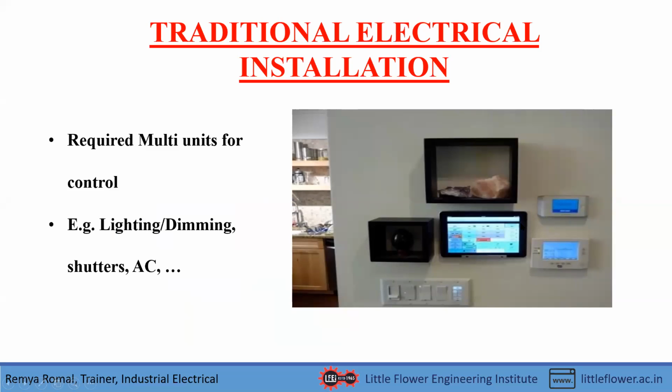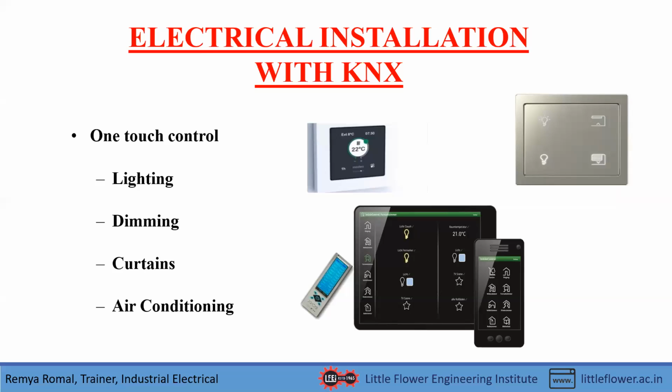For lighting there will be one unit, for dimming another unit, and for closing and opening of windows another unit. So we will have multiple units in our home, which is more space consuming and difficult to operate.